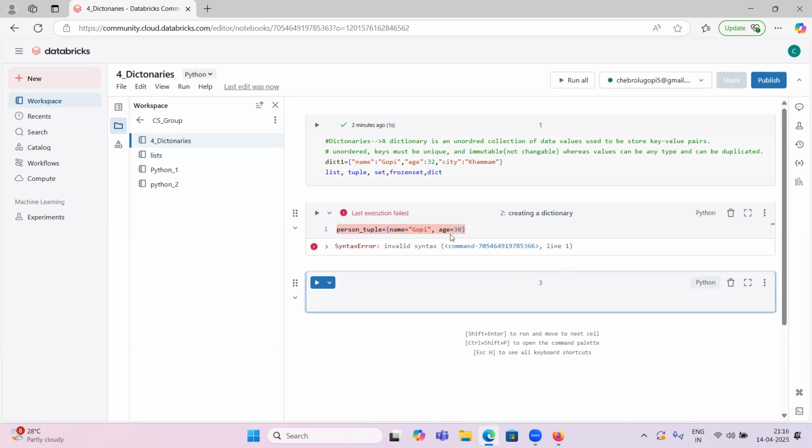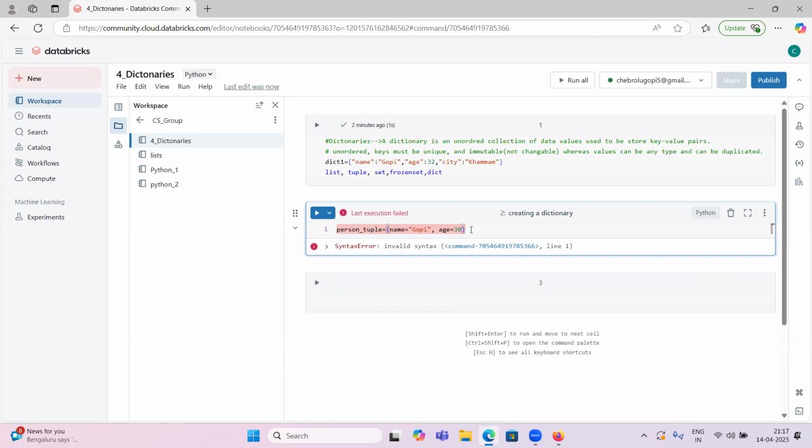invalid syntax, age 30. Okay. So this is what we have. This one is key and values, right? So I will apply the dict function on top of this.